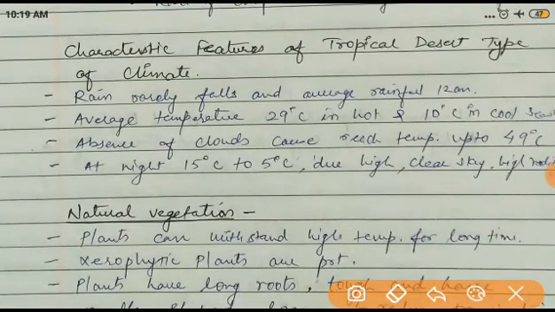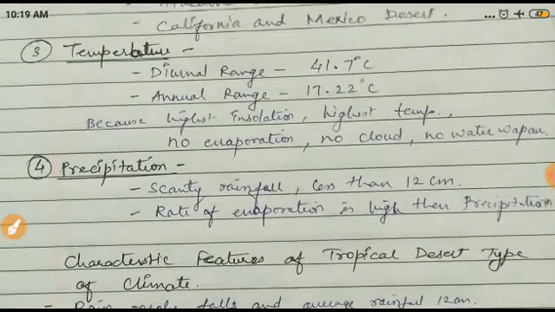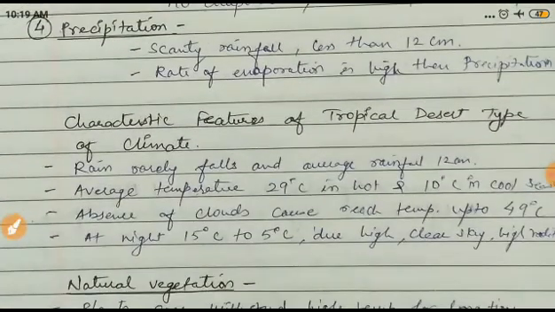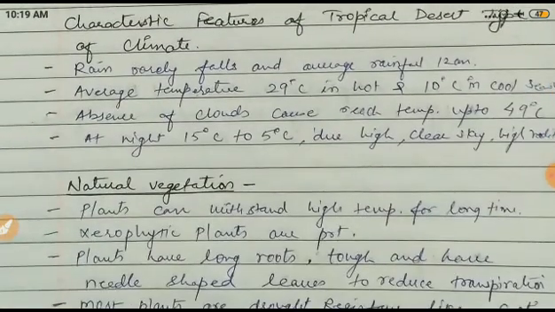Then the characteristic features of the tropical desert type of climate. Now we have already covered these four points: location, area, temperature, and precipitation. On the basis of these four points, you can also write their characteristics. It is very easy. Obviously, what kind of climate? It is hot and rainfall is less. So you can write this same point in the form of characteristics.